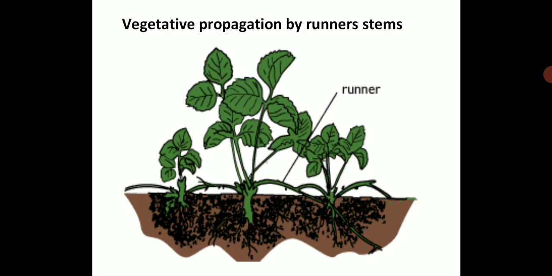Vegetative propagation by runners stem. Here you can see the runner. It's all spread on the ground. So this is how vegetative propagation happens by runner stems. The stems are running, you can interpret it that way. On the ground you will see them spread all over, and it is called runner because it is going to spread on the ground, and you will see the plants all over. I hope the concept is clear to you, children.